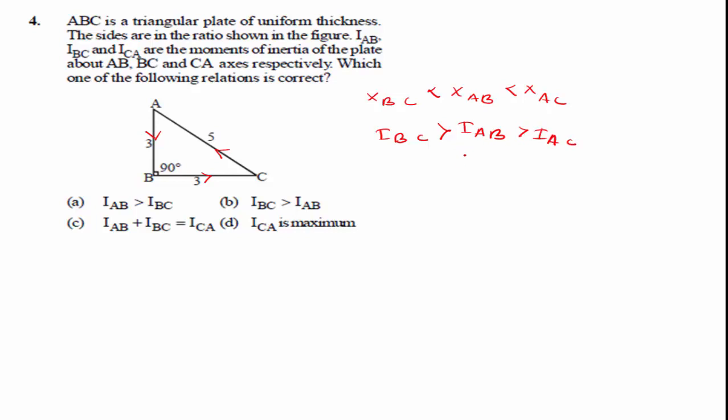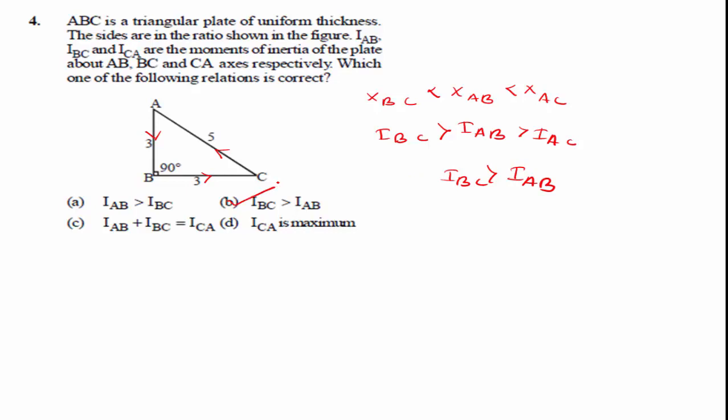So the moment of inertia about BC in this triangular plate of uniform thickness is greater than IAB.